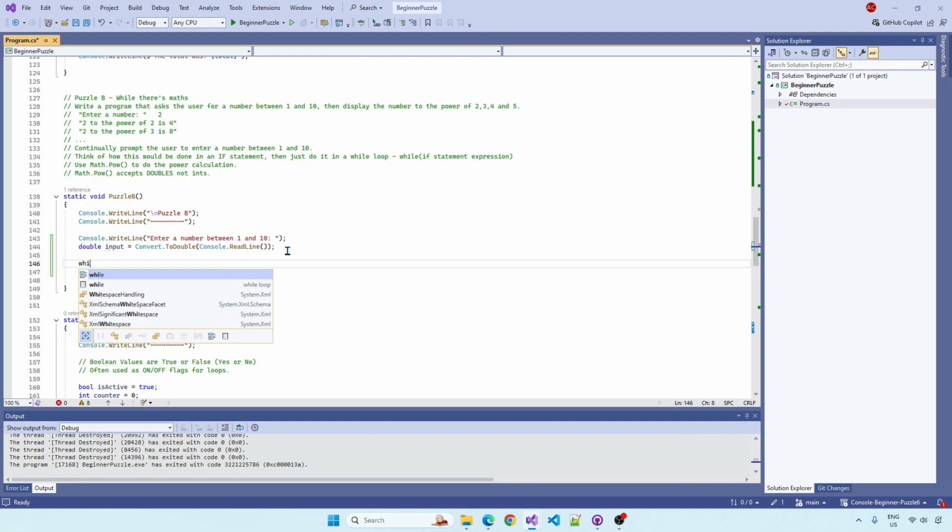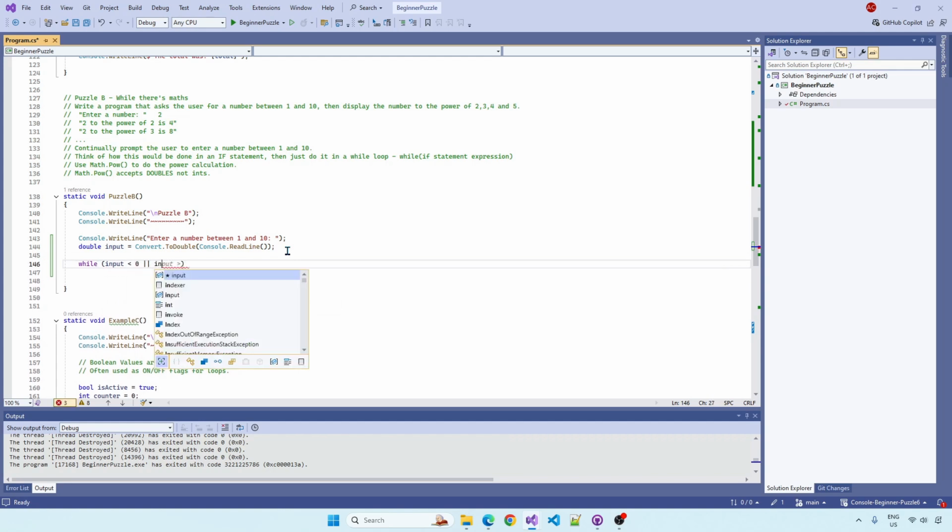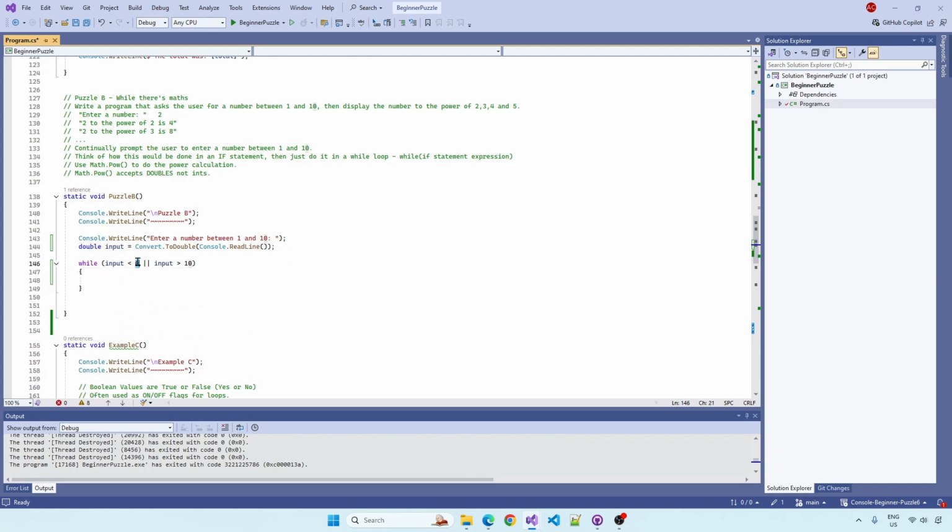Okay, the while loop. We're going to do like we would have done in an if statement. If input is less than 0, or if input is greater than 10, then, well, actually, is it going to be 0? It's going to be 1, isn't it, guys? Because that's between 1 and 10. If it was 0, it would accept 0.